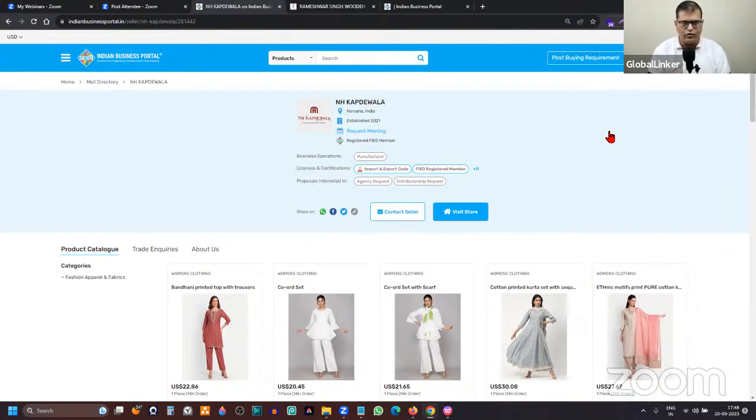Now here I am showing you the profile of another exporter. Firstly, you can see it is mentioned as a registered FIEO member. So if they come here, they can see the RCMC certificate of FIEO. If you are a registered FIEO member, you are properly highlighted here. Additionally, all the certifications that you add to your profile are also displayed here. So here you can see IEC code, registration certificate, etc. They're all mentioned here. Now, the objective of showcasing these certificates is obviously to build trustworthiness, because